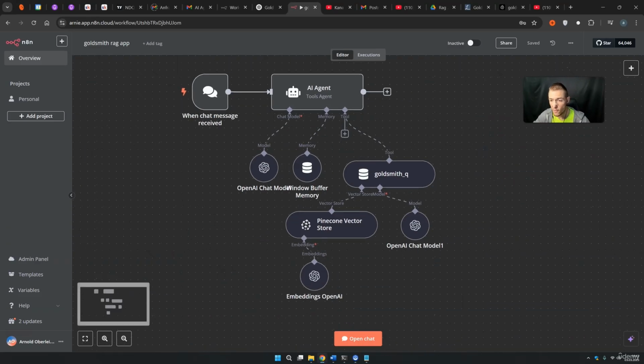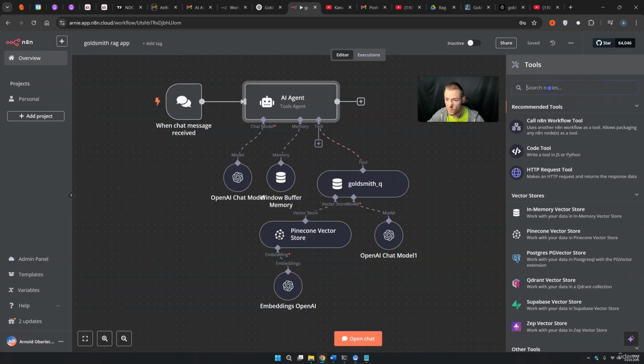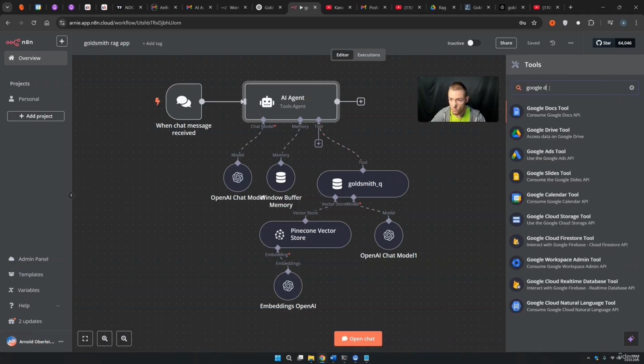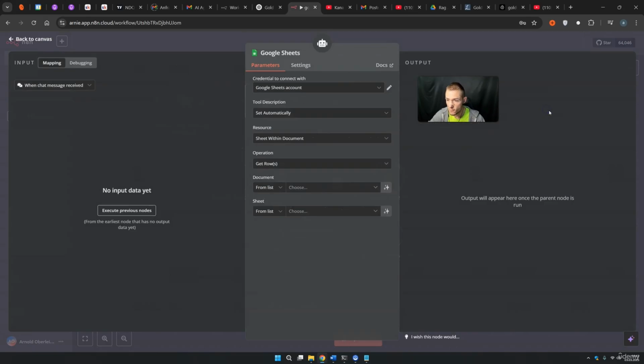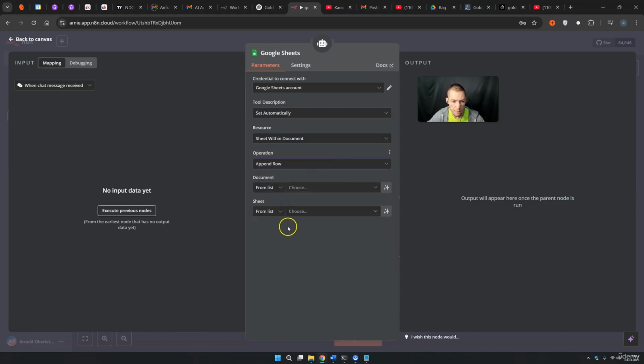But that's not everything that our RAG application should do. This RAG application should also gather leads. And I want to do this with Google Sheets. So let's just add the Google Sheets tool here. The Google Sheets account is connected. Tool description automatically. Resource: sheet within a document. Operation is not get rows because we want to append rows. There we have it. Append row.